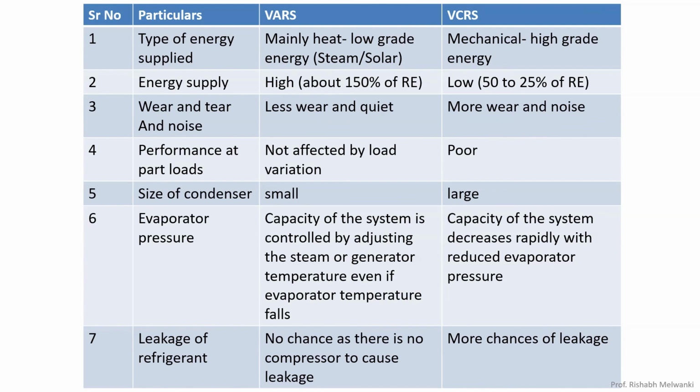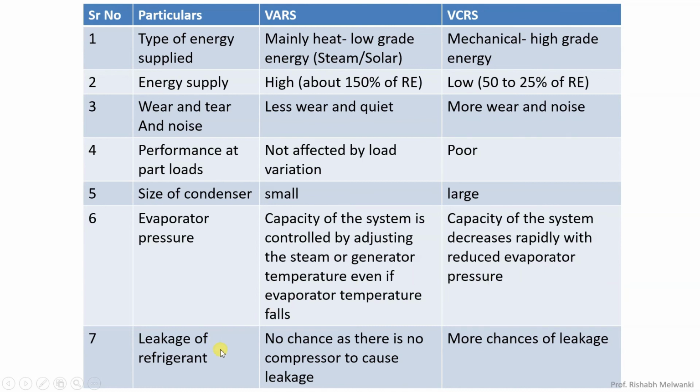So if evaporator pressure is increased, COP increases. If evaporator pressure is decreased, COP decreases. Either you can talk in terms of COP or you can talk in terms of capacity. Okay, same thing is written here, that the capacity of the system decreases rapidly with reduced evaporator pressure.